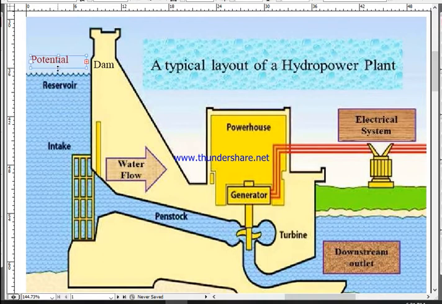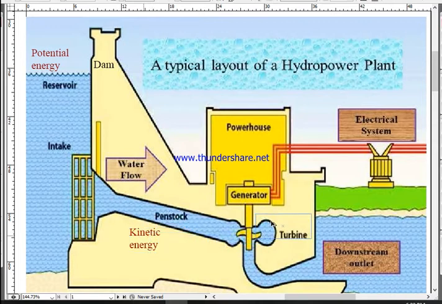When that water starts to flow through the penstock, the same potential energy gets converted into kinetic energy.